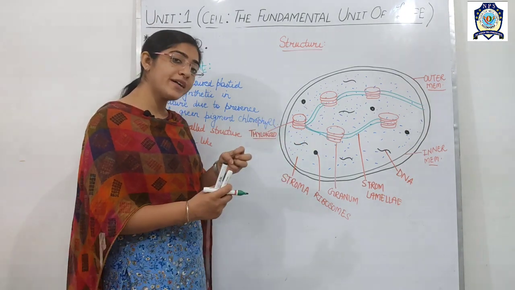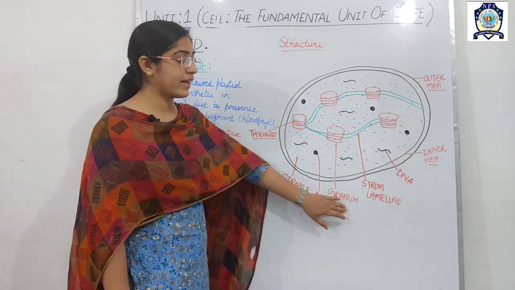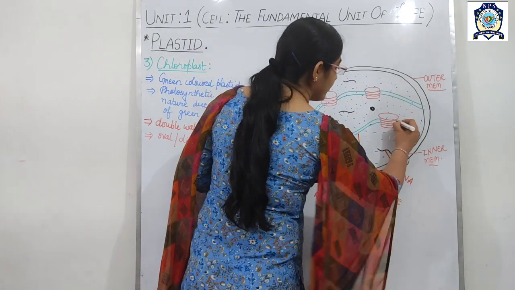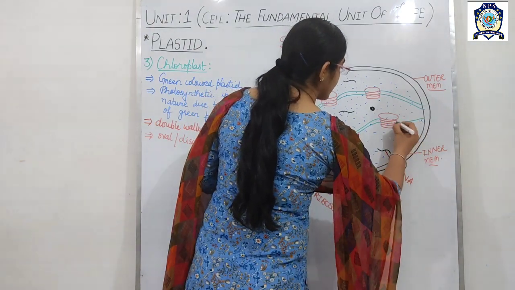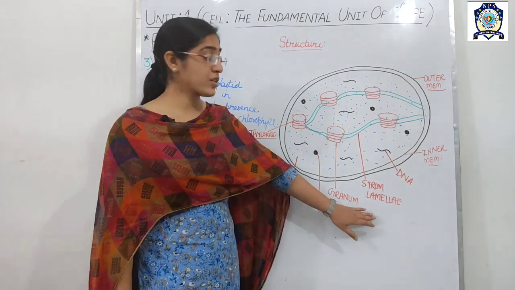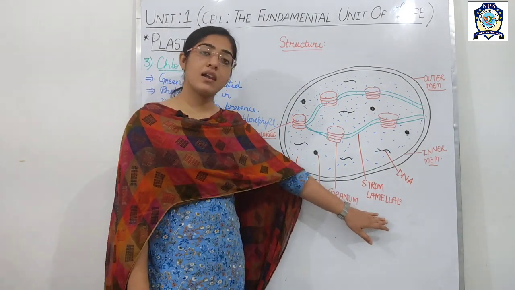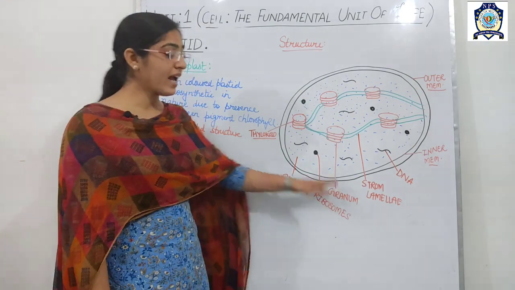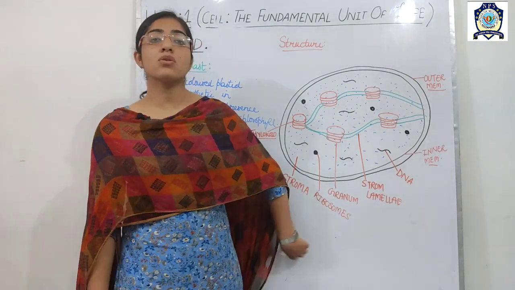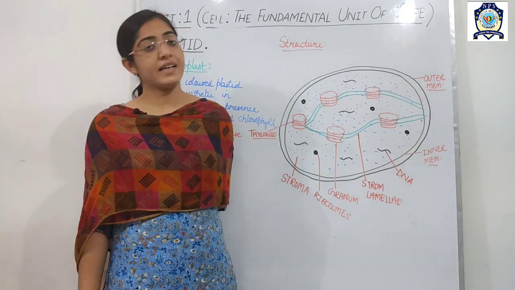When they join together, they are known as the granum. When grana are attached to each other, they are attached through the stroma lamellae. Is it okay? And also in the stroma there are present ribosomes and the DNA.